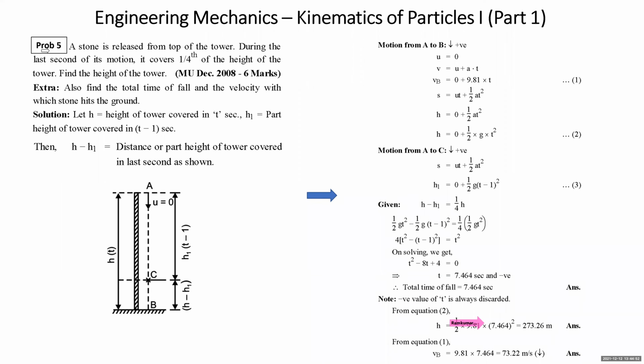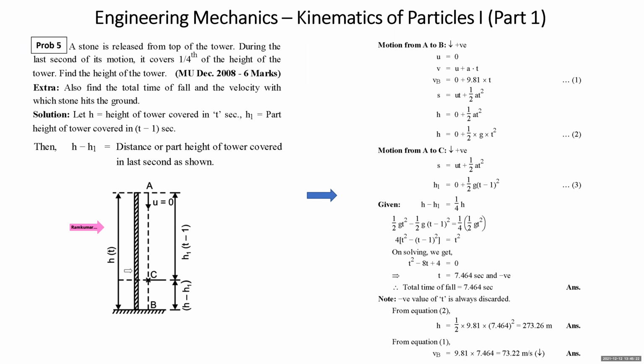Okay, students, now we take the first problem of acceleration under gravity. I'm reading the sum. A stone is released from the top of a tower. During the last second of its motion, it covers 1/4 of the height of the tower. Find the height of the tower. Some extra we have covered, what was not asked in the examination: also find the total time of fall and the velocity with which the stone hits the ground. Now, we have drawn a diagram.